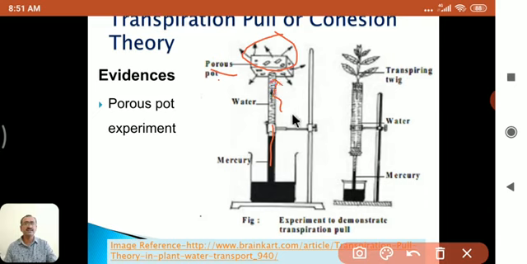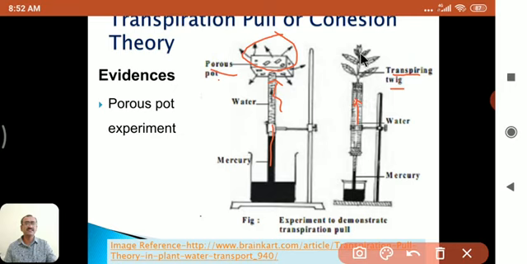In this way the water is evaporated, and the water column under tension does not break due to the cohesive property of water molecules. There is a cohesive property between the water molecules, so a continuous column can be formed, and a similar kind of mechanism may exist in the plant. It states that such a mechanism is present in the plant also. Here a test tube with a continuous column of water is there, and beside the porous pot there is a transpiring twig of a plant.